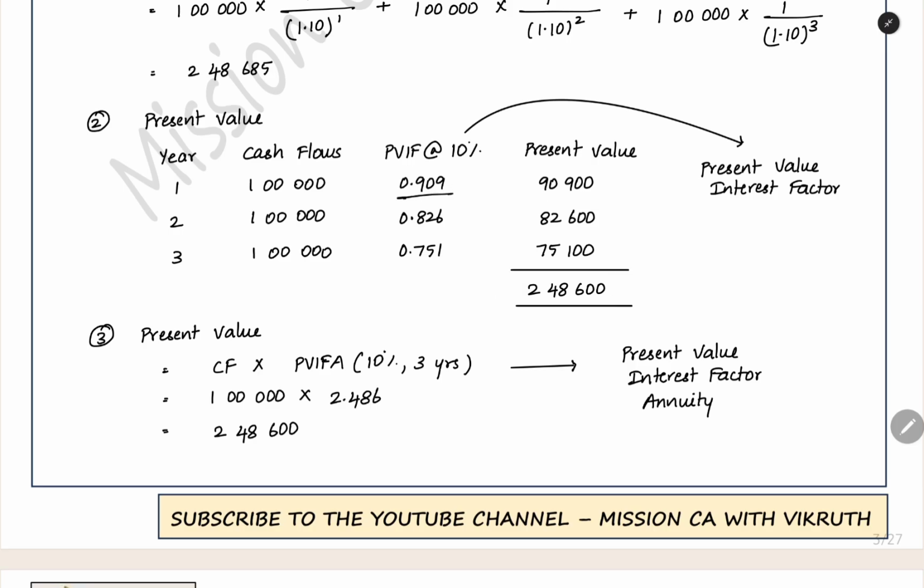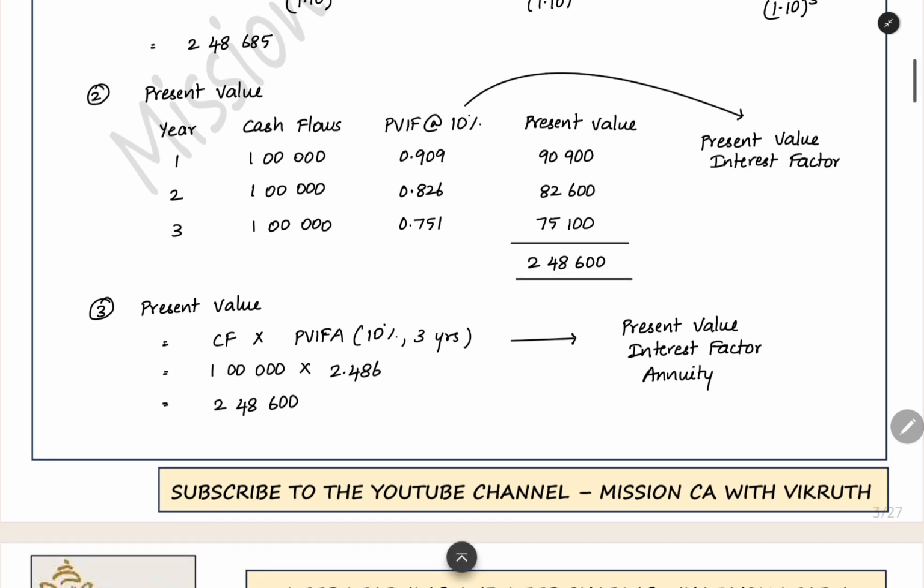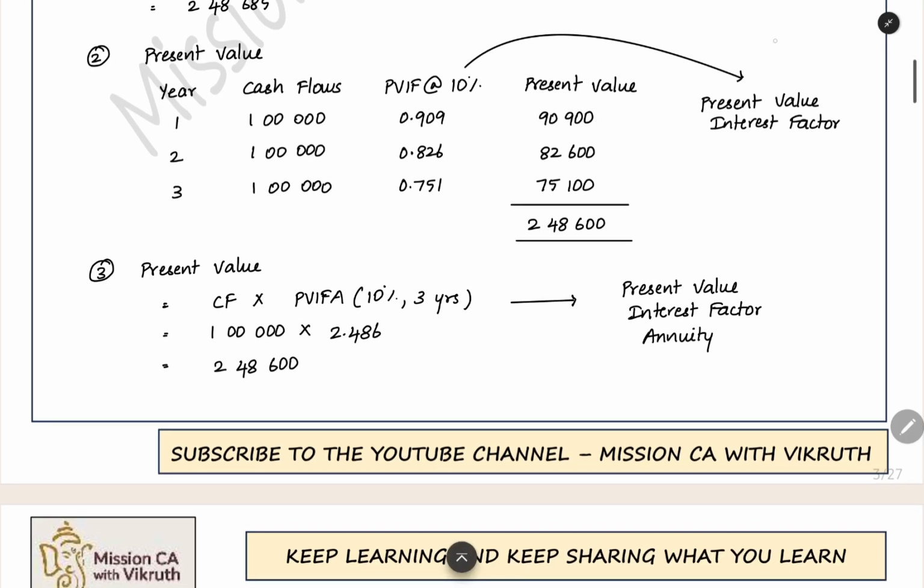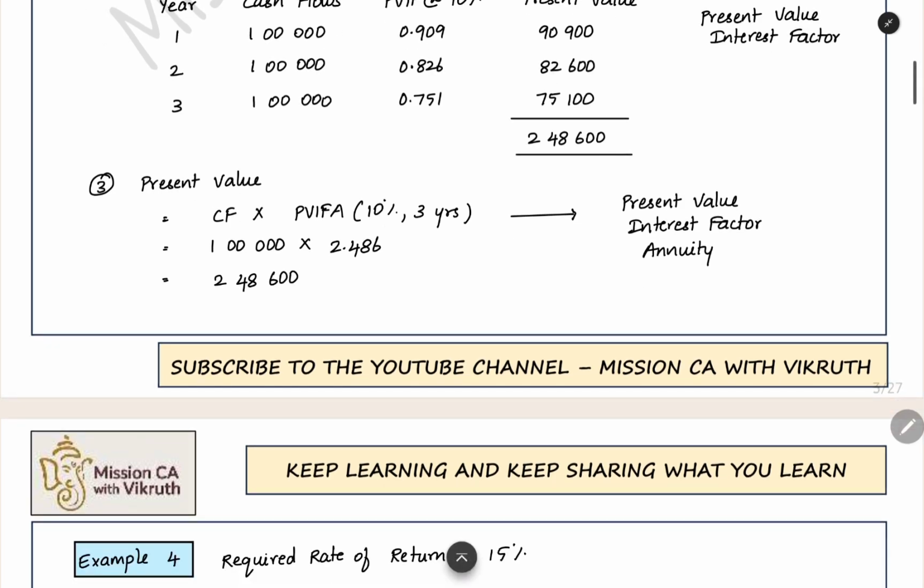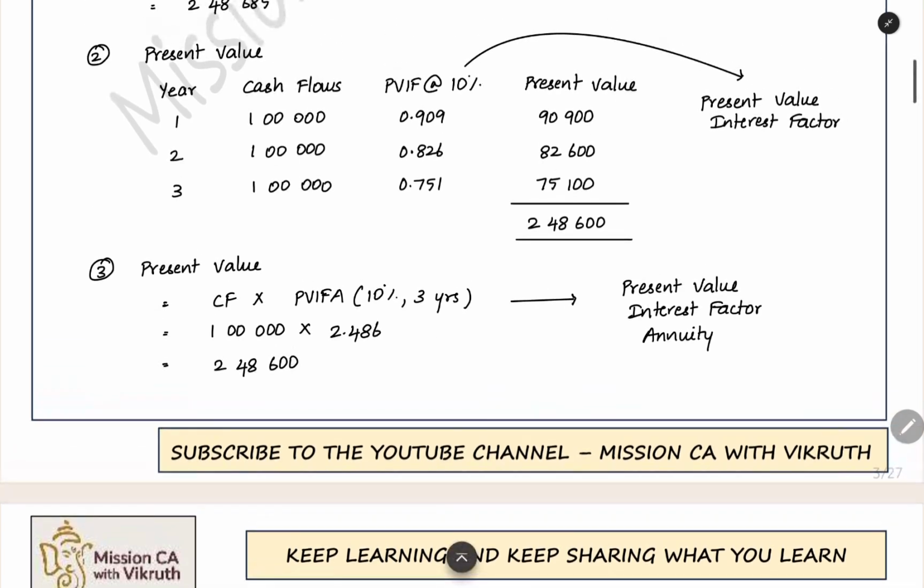This PVIF of 0.909, that and all is the present value interest factor. Or else here one more shortcut we can apply. Why? Because all the cash flows are the same. Every year we are getting the same 1 lakh only. For that, instead of doing separately 1 lakh into 0.909, 1 lakh into 0.826, like that, doing it separately, we can combine all this. 1 lakh multiplied by the total of all the factors. This you can use. So when you do that, you have to add all these factors. It will come out to 2.486. And when you multiply this 1 lakh with the total of the factors also, you will get the same answer.